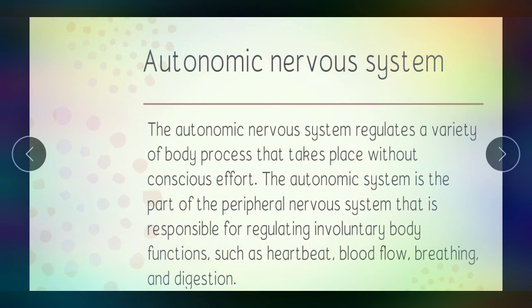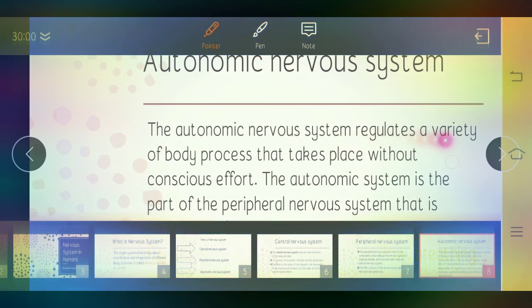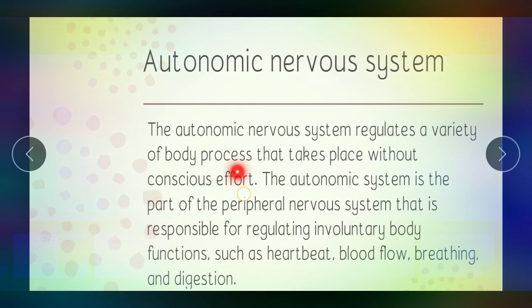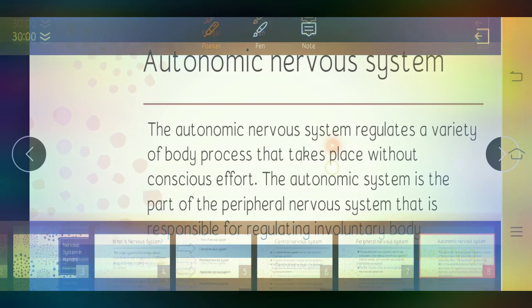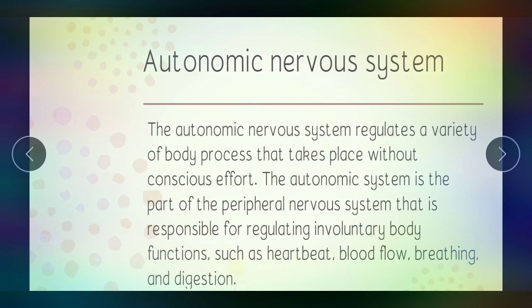The autonomic nervous system, the third part of the nervous system. The autonomic nervous system regulates a variety of body processes that take place without conscious effort. It is part of the peripheral nervous system and is responsible for regulating bodily functions such as heartbeat, blood flow, breathing, and digestion. Okay, it controls the involuntary actions. Involuntary actions are the actions that are not in our control, that cannot be controlled by us. Like we can move our hand, but we cannot stop our breath or stop the circulation. It is not in our control.